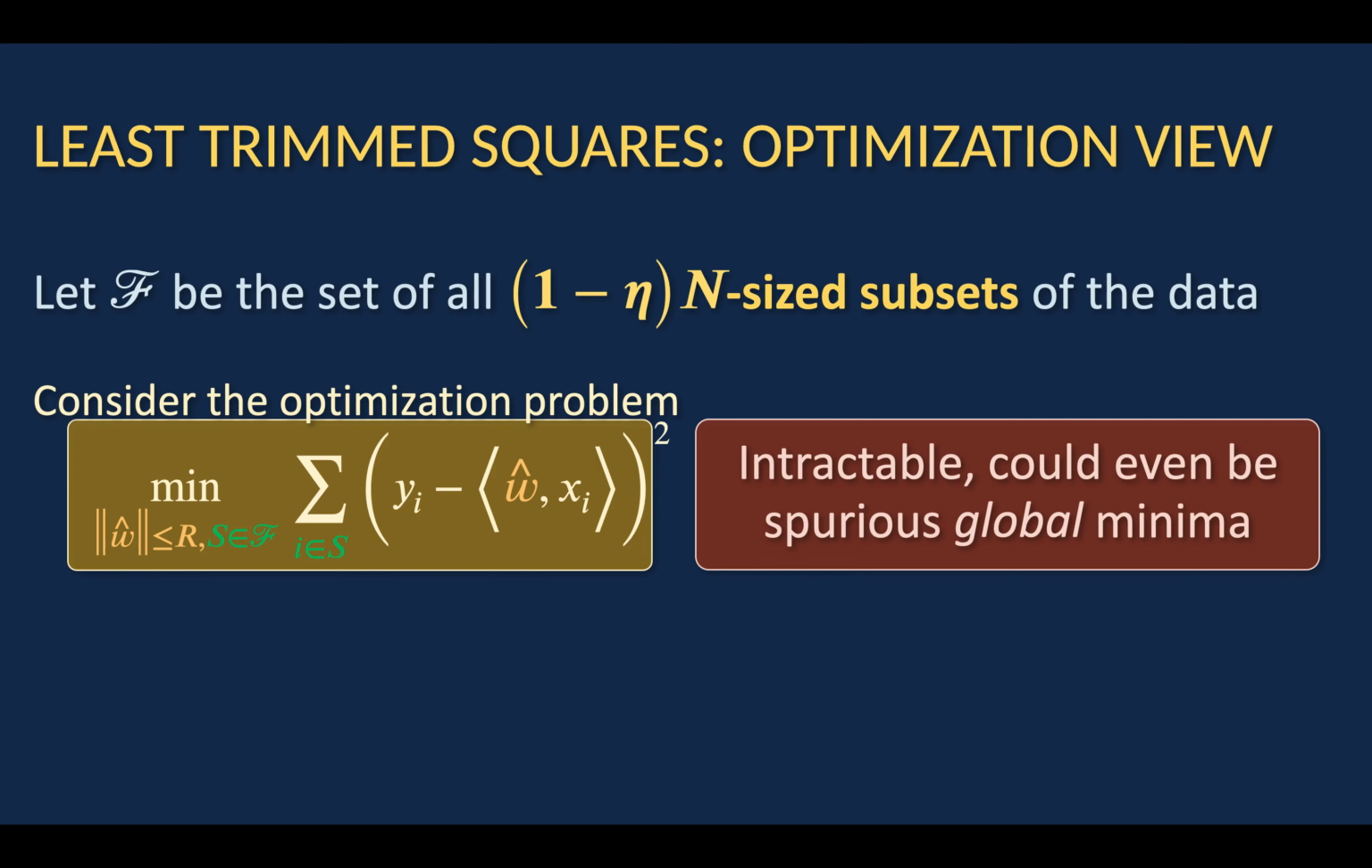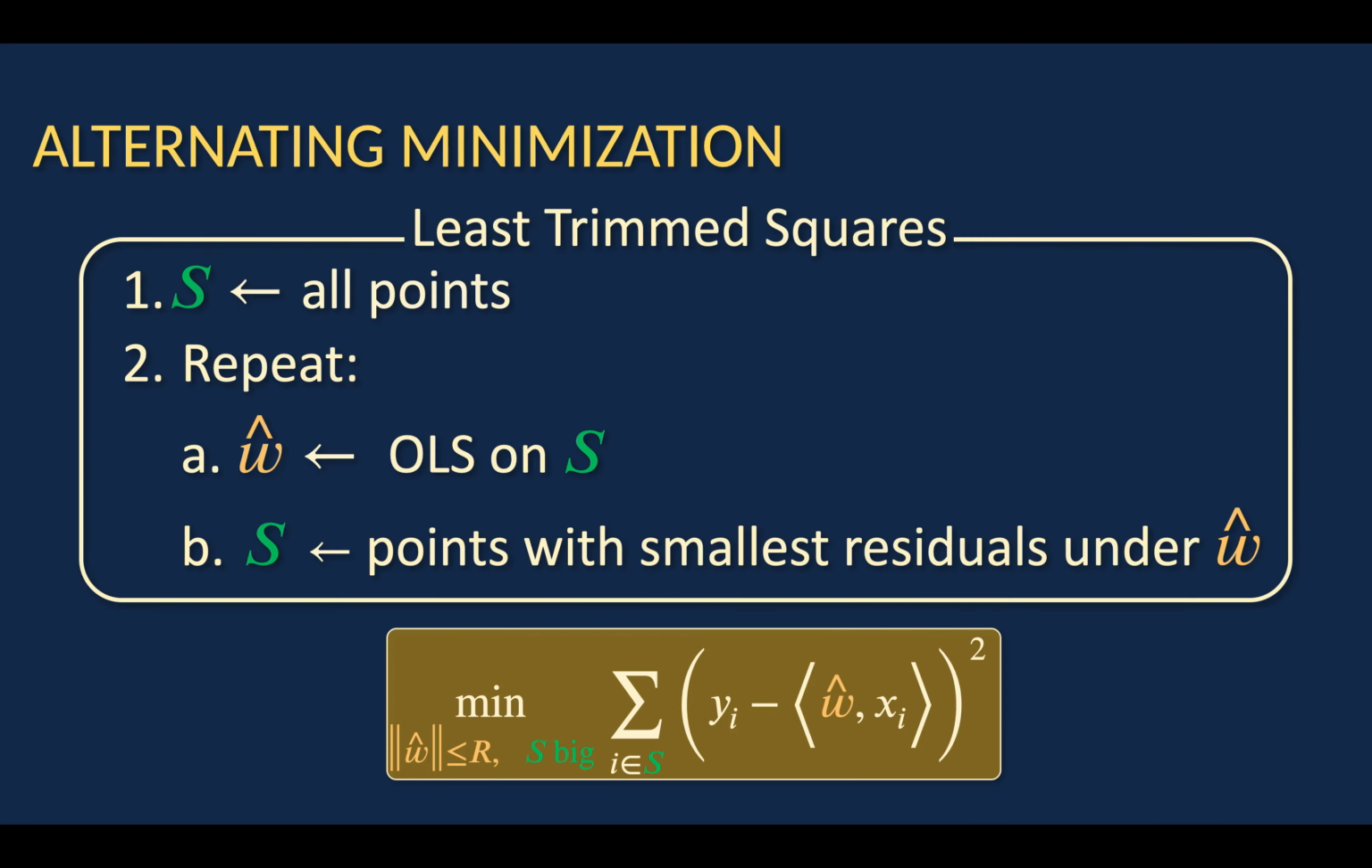So for starters, you'd have to enumerate over all (1 minus eta)n size subsets of the data, so that's not efficient. And even if I could solve this problem, it's not clear that this is the solution to getting optimal clean mean squared error. So it seems like there are a lot of difficulties.